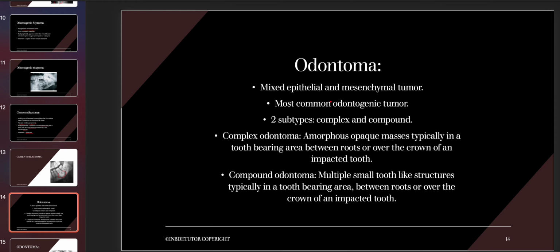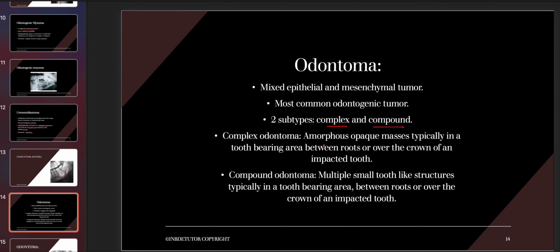And it is a mixed epithelial and a mesenchymal tissue tumor, and it occurs most commonly in the first 2 decades of life. And there are 2 subtypes present, which is complex and compound odontoma. And there is a difference between a complex and compound odontoma, guys. Complex odontoma, again, they both affect young children because it occurs between the first and the second decade of life. Complex odontoma is present in the posterior jaw, whereas compound odontoma is present in the anterior jaw.